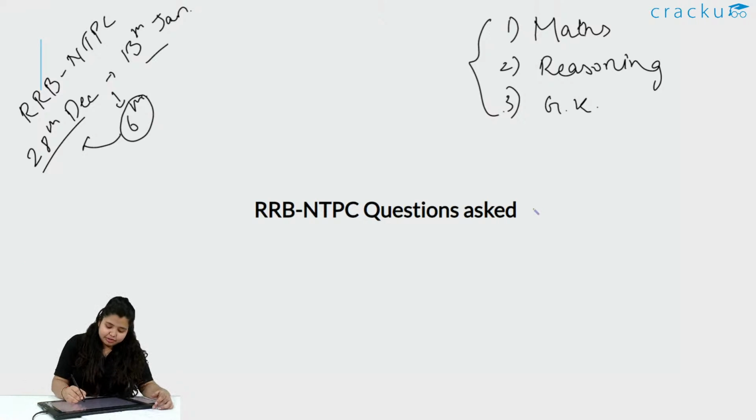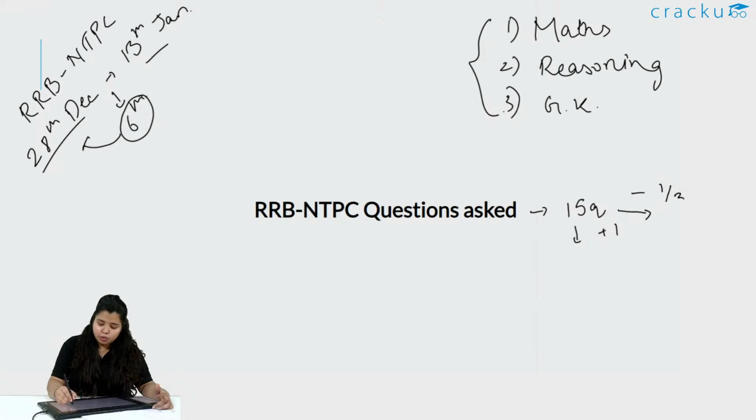We will have 15 questions, 5 questions from each. For every correct question you will get +1 as you get in the examination, and for every wrong question you will get -1/3 of your total marks, that is 0.33.